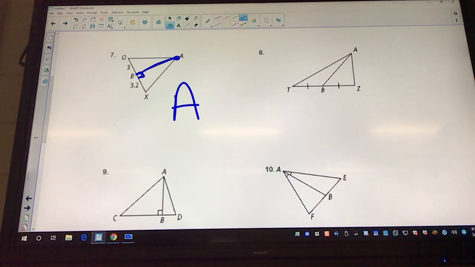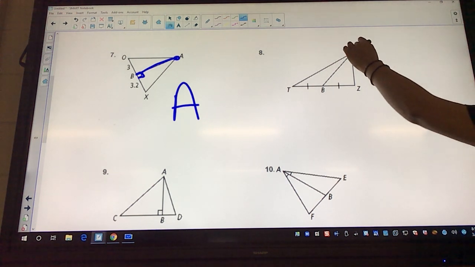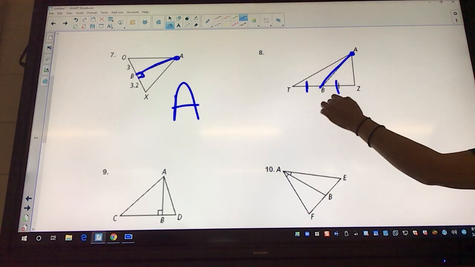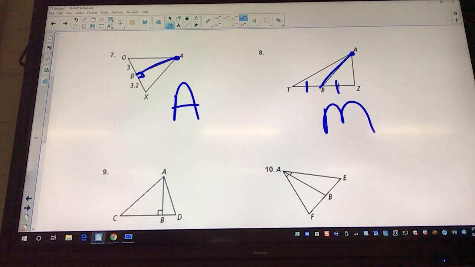Look at 8. What does it have? It's got the tick markers and the right angle, touching vertices, and hitting a vertex. Yeah, it's hitting a vertex. So it's got that and it's going down to the midpoint, so this is going to be a median.